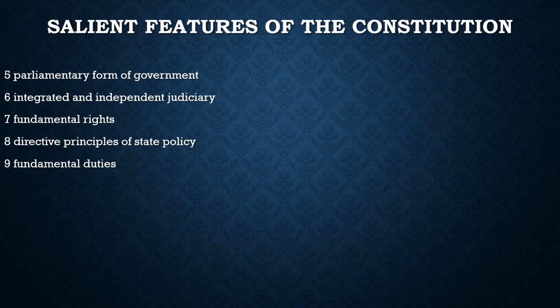Another feature of this is that we have an integrated and independent judiciary. What is this integrated and independent judiciary? That both the center and the state come under the same judiciary. We have the same courts for both the center and the state, and there is a hierarchy in the judiciary too. For example, at the top we have the Supreme Court, then we have the High Court, then we have district courts, and we have local courts. So there is a proper hierarchy in our judiciary, and also the judiciary is very much independent of the executive and the legislative councils.